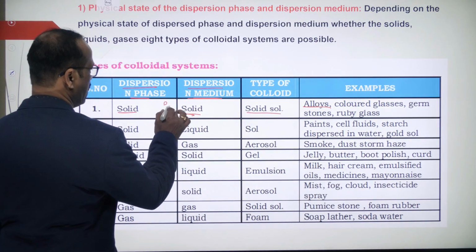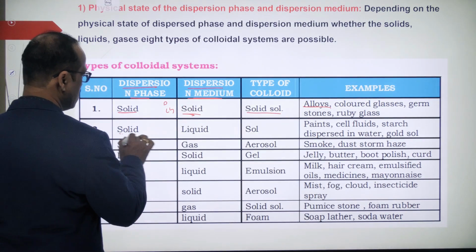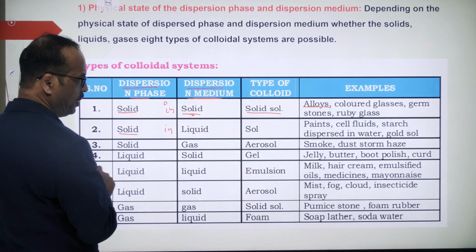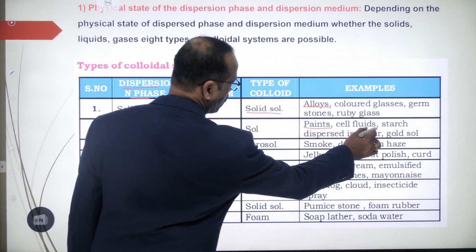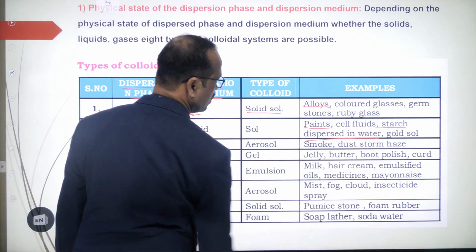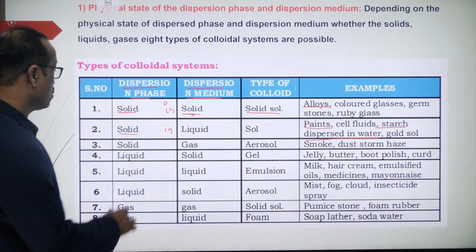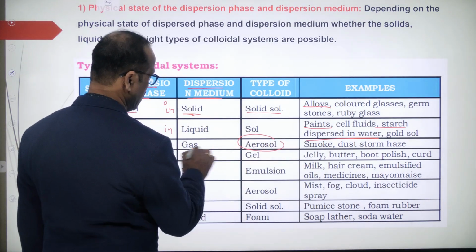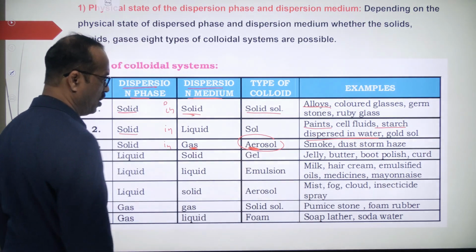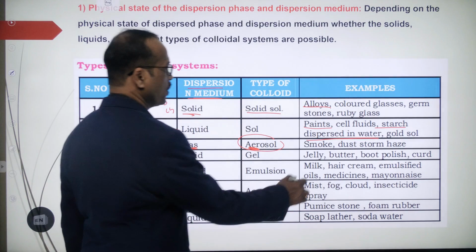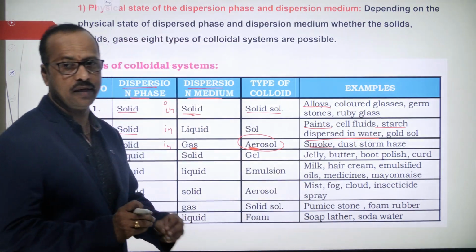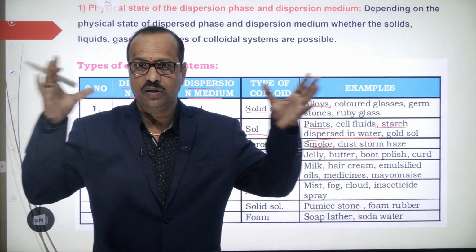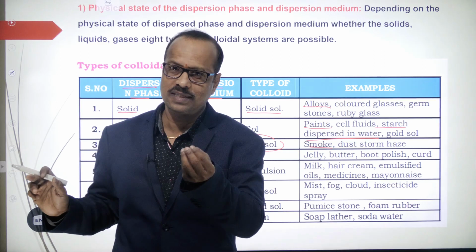The second one is solid in liquid, means liquid is in more quantity and we add some solid to it. Examples are paints, starch dispersed in water, and gold sol. Then solid in gas: solid in less quantity, gas in more quantity. These are called aerosols, and an example of an aerosol is smoke. If we burn something, it gives smoke. It is nothing but dust particles mixing with the air. Air is in more quantity, and dust particles are less in quantity, right?